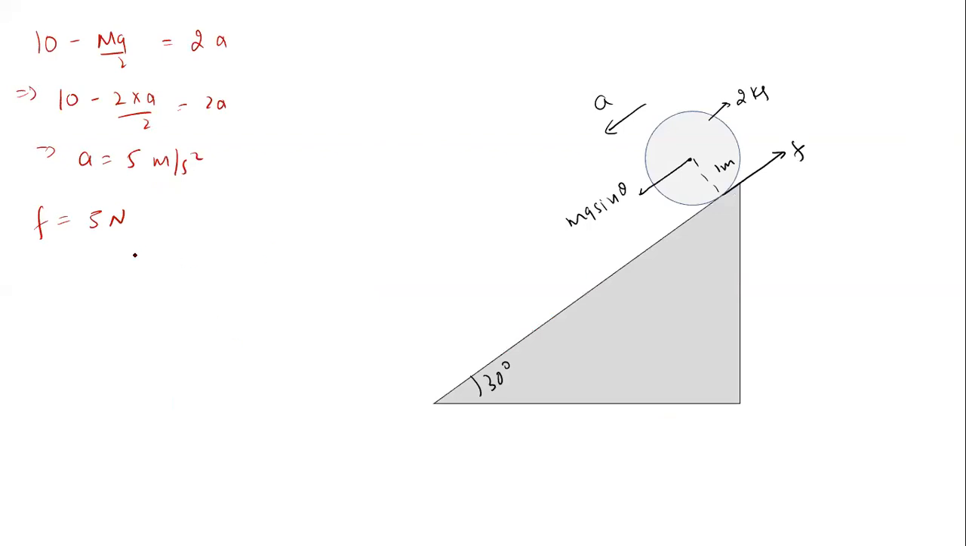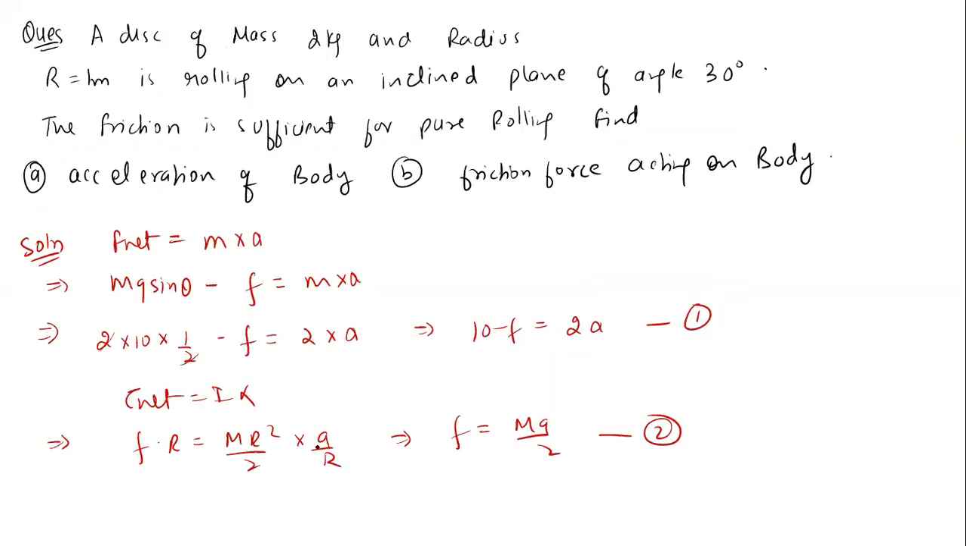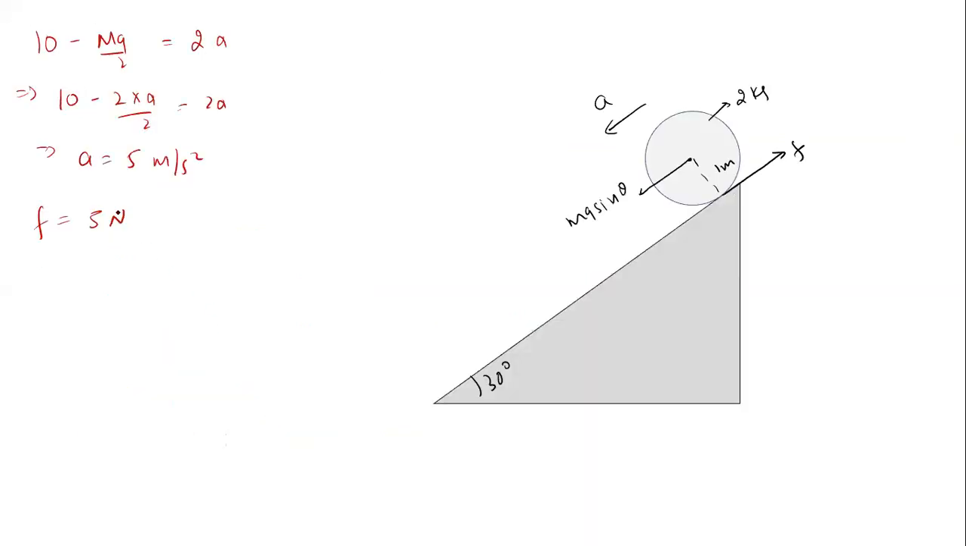No, what mistake have I done? Tell me. Friction is equal to MA by 2 only, no? MR square by 2 into A by R gets cancelled out, so MA by 2. We substitute the value here. I got it. A must be equal to 10 by 3, and F must be equal to MA by 2, which means 10 by 3 Newton. This is the answer.